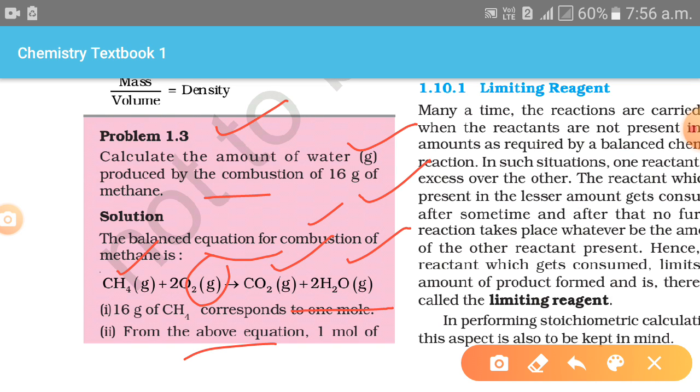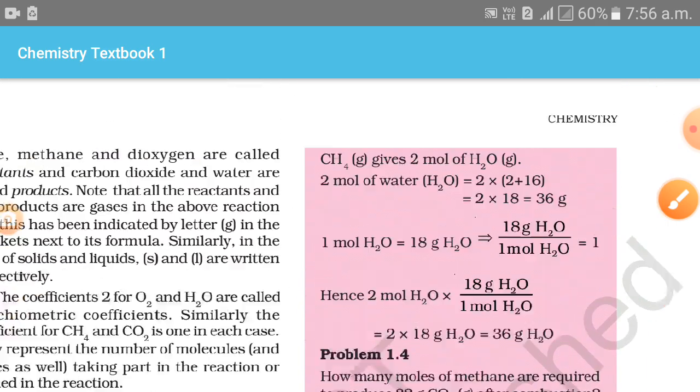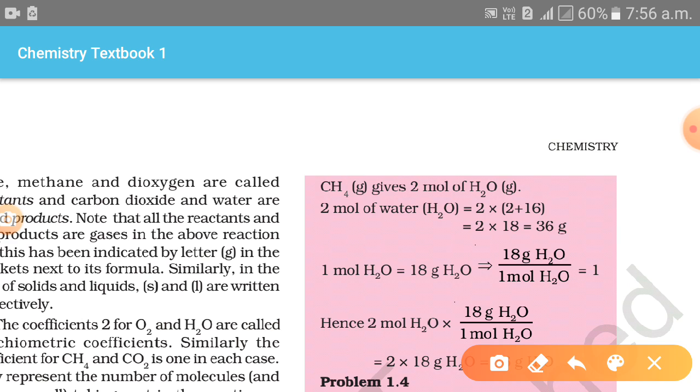From the above equation, 1 mole of methane gives 2 moles of H2O gas, and 2 moles of H2O means 2 into 18 equals 36 gram, and 1 mole of H2O equals 18 gram of H2O.